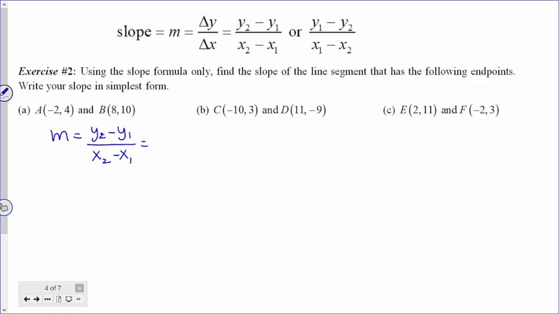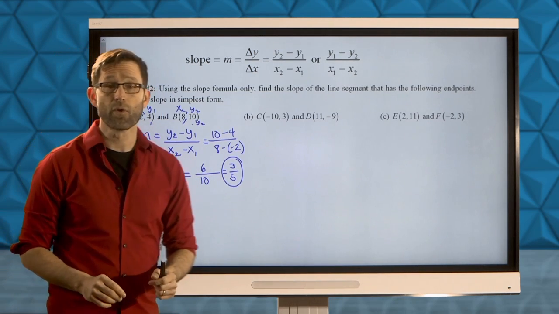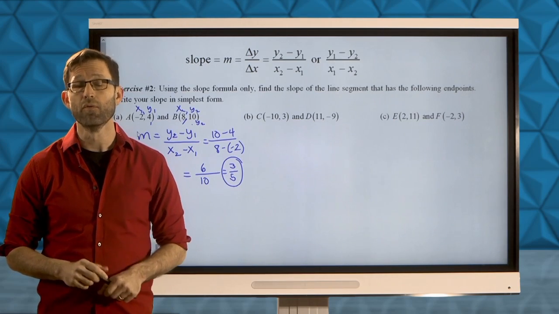Let's get back into the calculation. So here we go. If this is x1, y1, and this is x2, y2, then we can write down our calculation as follows. 10 minus 4, all divided by 8 minus, be careful here, negative 2. Now 10 minus 4, simple enough, is 6. Don't forget that when you subtract a negative, it becomes a positive. So 8 minus negative 2 is going to be positive 10. We reduce that to simplest form, and we get a slope of 3/5. Indicating again that for every 5 units we move to the right, we're going to move 3 units up along this line segment.